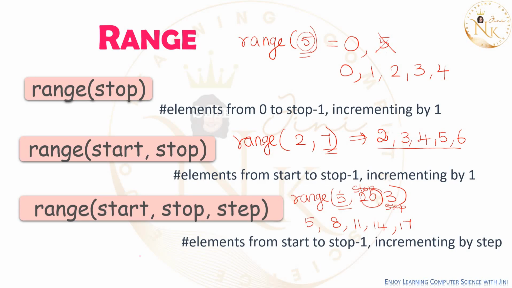So these are the values. In case I am giving range of 9, 2, minus 1, what will be the range? Start value is 9. Step value is minus 1. 9 minus 1, 8. 8 minus 1, 7. 6, 5, 4, 3, 2 will not be included. So this is how you have to calculate the range values. So range can have a single value, double value as well as 3 values.